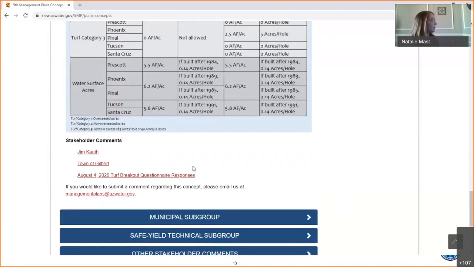So in this example, we have received additional comments on the turf program and on this particular concept from a few of our stakeholders. In addition to the questionnaire responses, we have posted here some comments from other stakeholders who have reached out to us separately. And if you have a comment that you would like to make on any given concept, you can email us at any time at managementplans@azwater.gov.